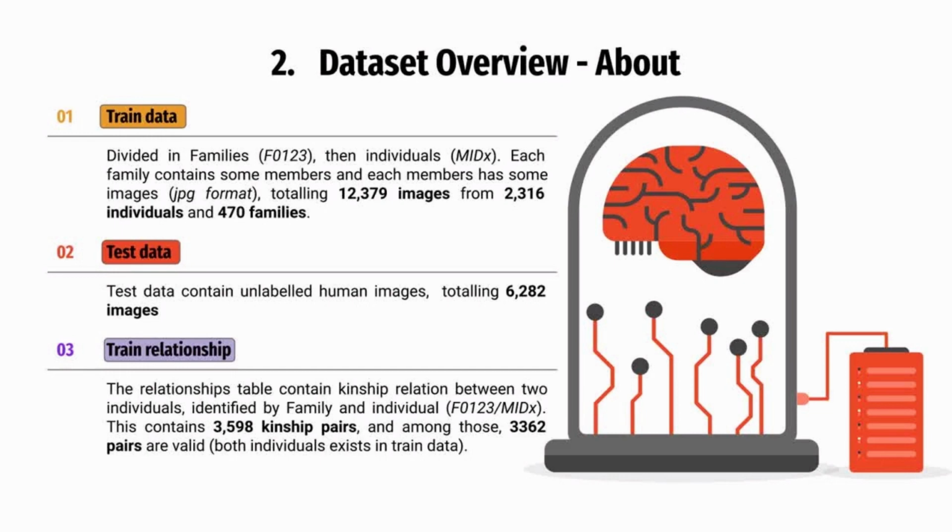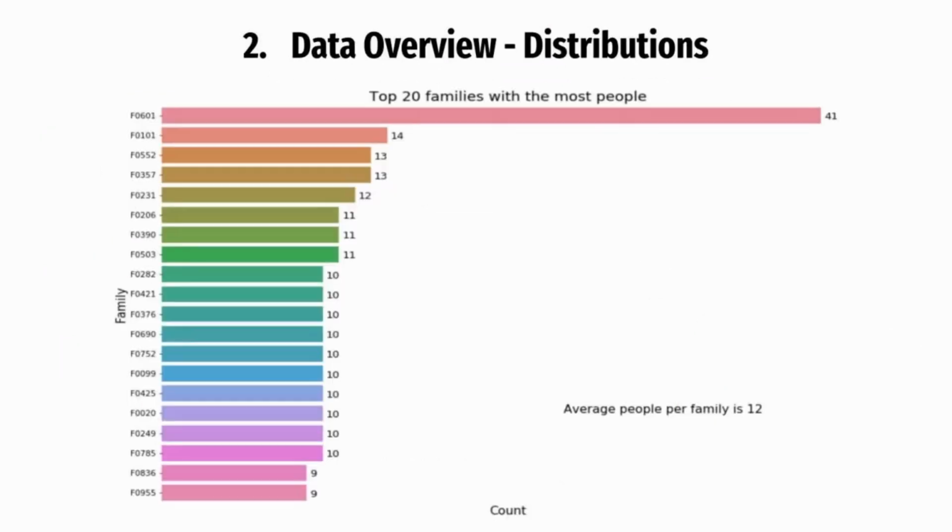Our task is to determine if 2 random pairs of images have some kind of kinship relation. Along with the images, there is also a relationship table with 3,598 kinship pairs. But among those, only 3,362 pairs are valid. Now we will look at some of the distributions inside the dataset.